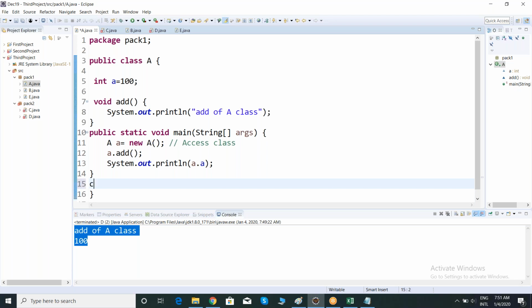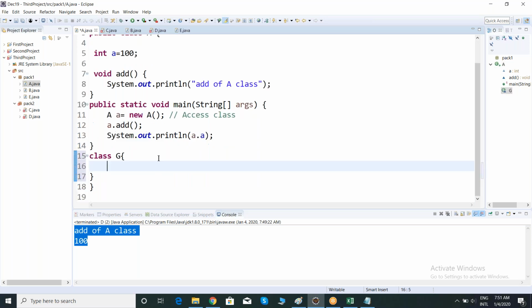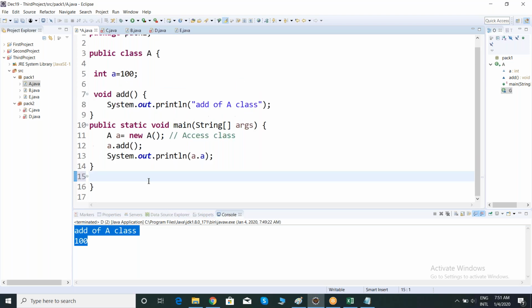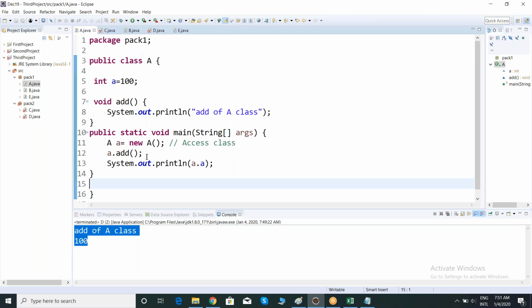Here I can take a class, let's say G. See this one, this is a default class. A class without an access specifier, and variables or members without an access specifier, those we call default members, and this is a default class. Clear, team? You can apply the default access specifier to your class and your members.